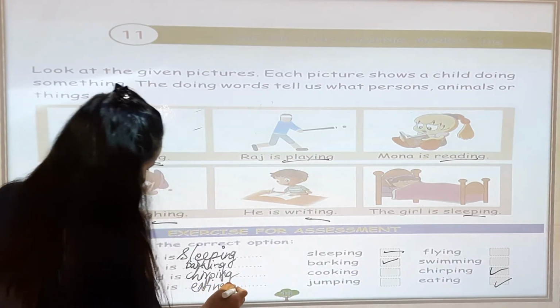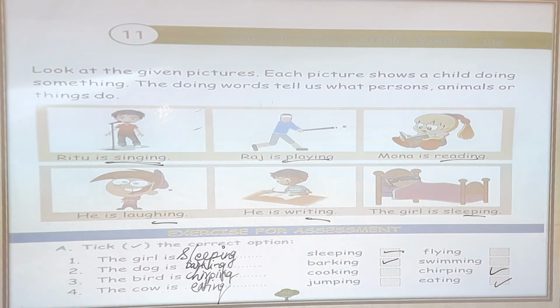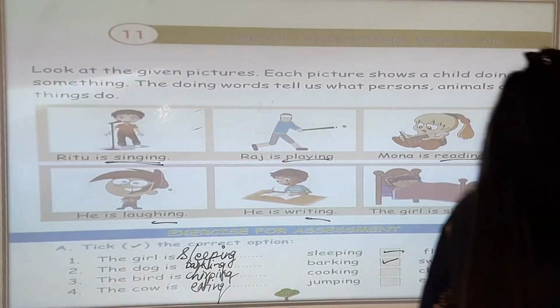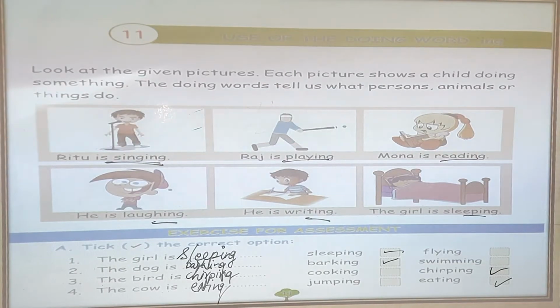So these are the doing words. The girl is sleeping, the dog is barking, the bird is chirping, the cow is eating. So these are the doing work. So you can write some examples in your copy.